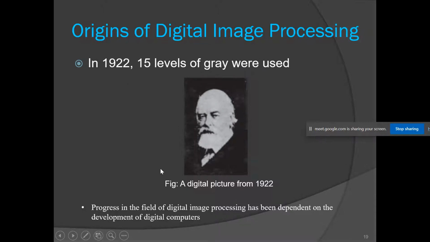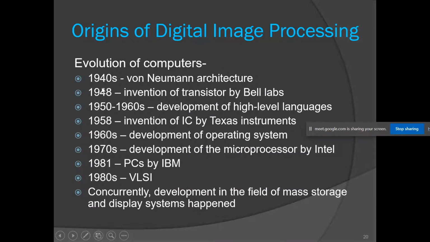So here I have listed the evolution of computers, and with this evolution of computers our field of digital image processing also kept evolving. In the 1940s, John von Neumann proposed his famous architecture, which is known as the von Neumann architecture.